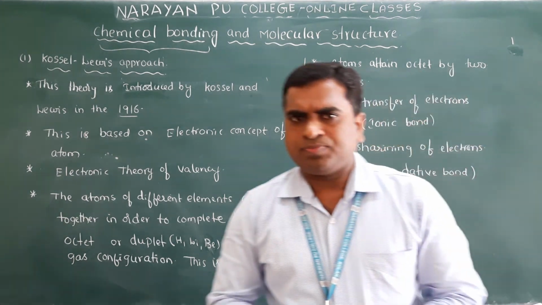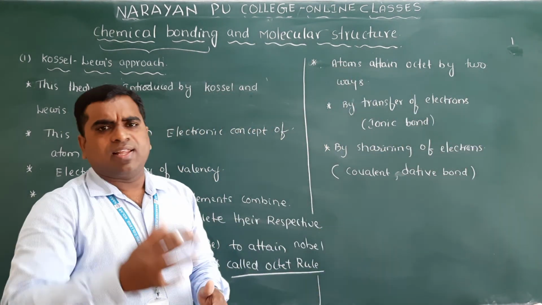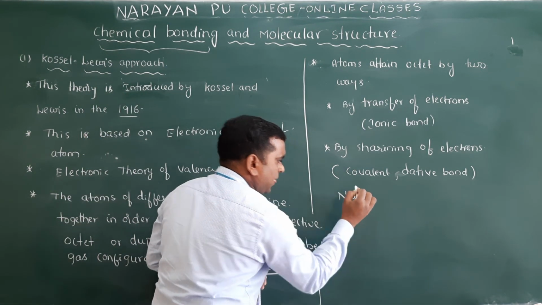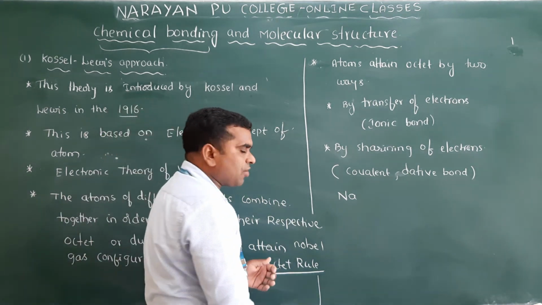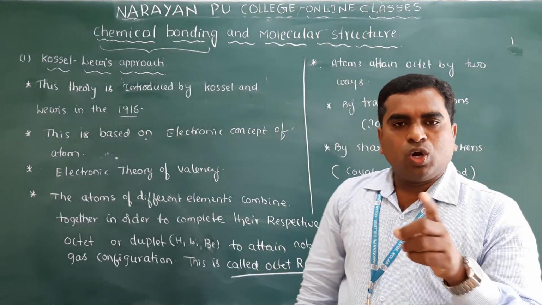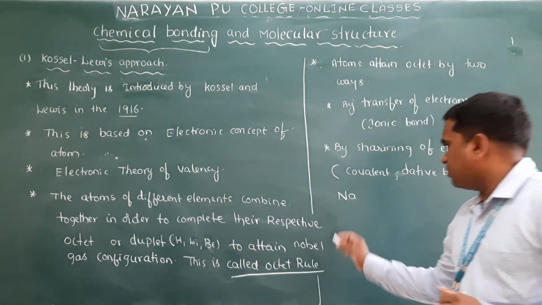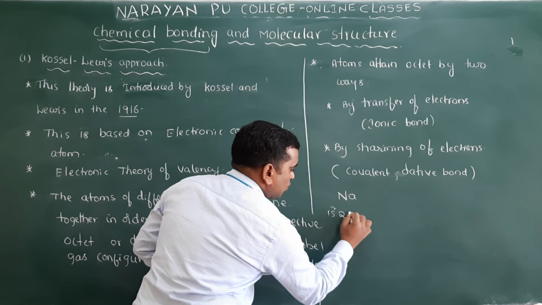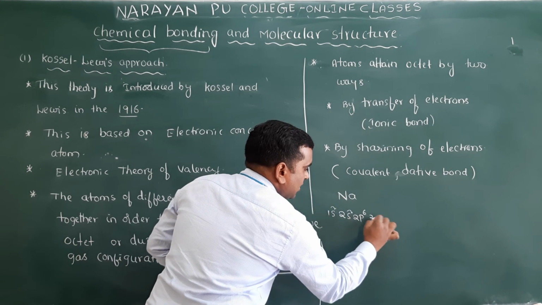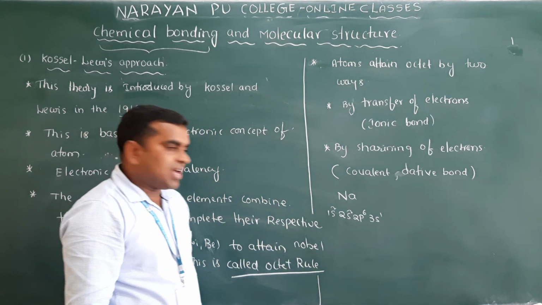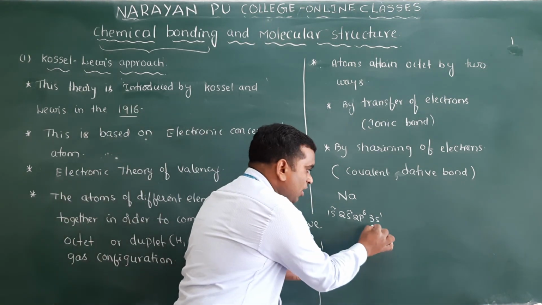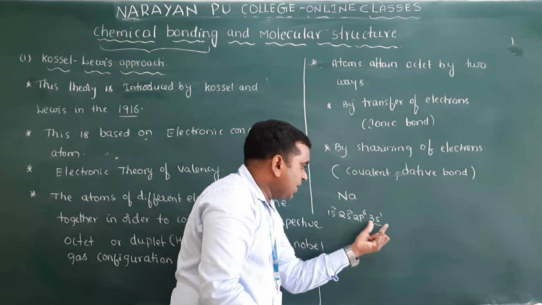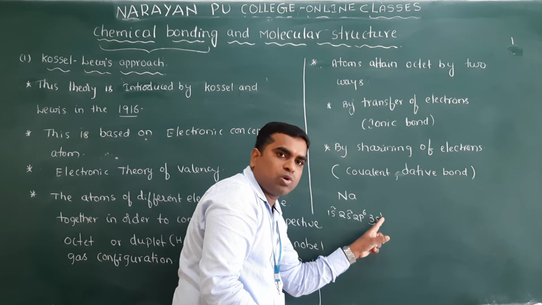I will take one simple example here, then you can easily understand. Suppose I write sodium. What is the sodium atomic configuration? 1s2, 2s2, 2p6, 3s1. How many valence electrons are there here? One only. This is the outermost shell, and this is the inner shell. In the outermost shell, only 1 electron.